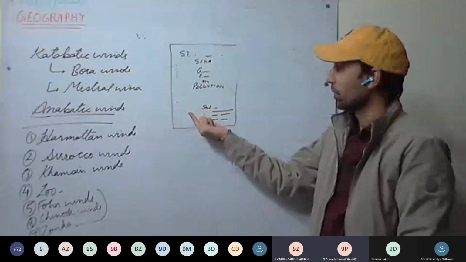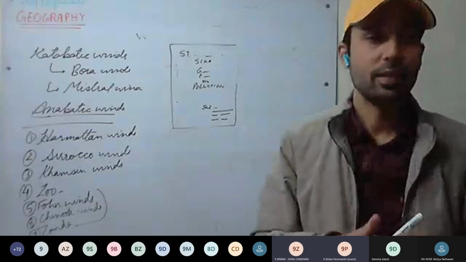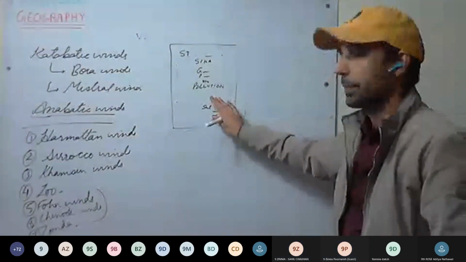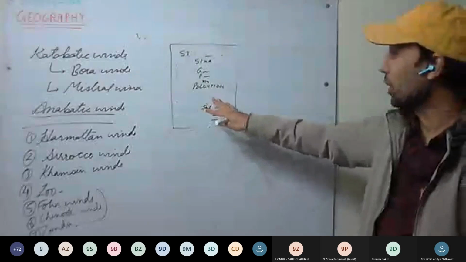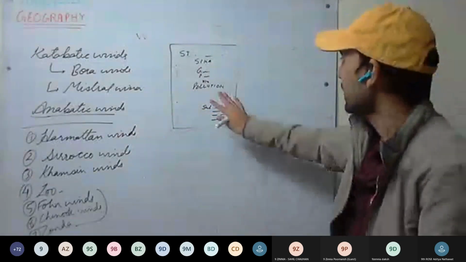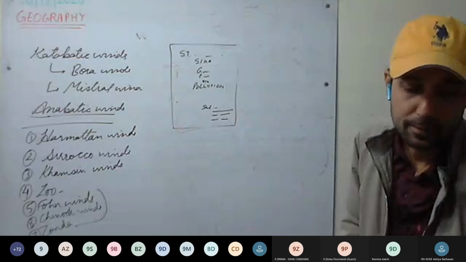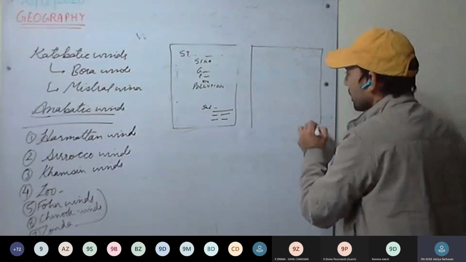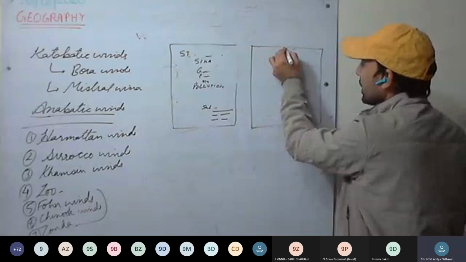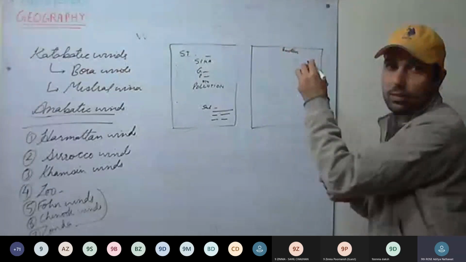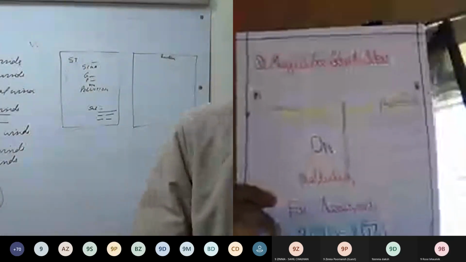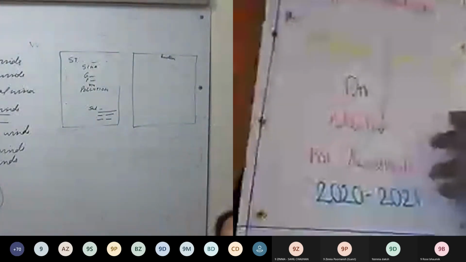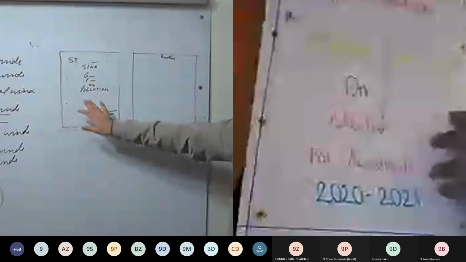The first front page has to be a plain page, not a lined page. Okay, do it properly. Make the front page a little bit good. It's the first impression.